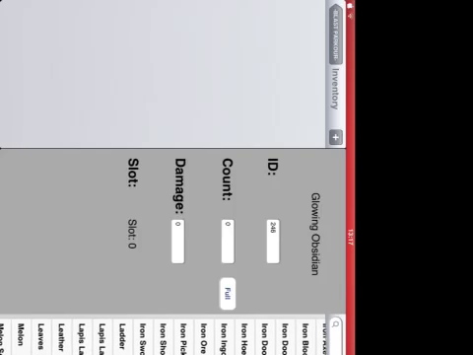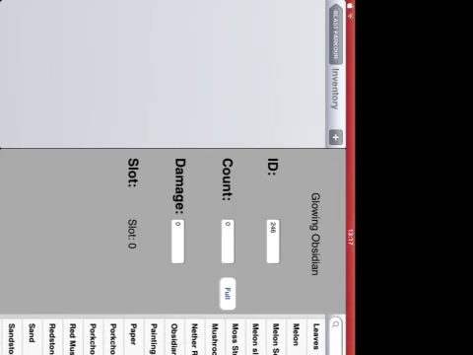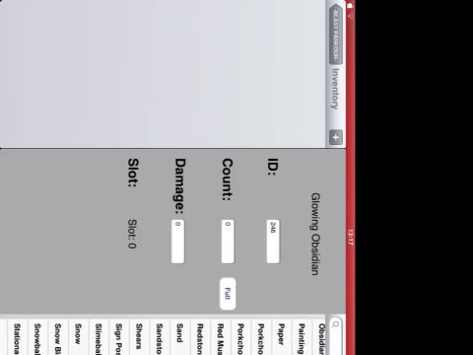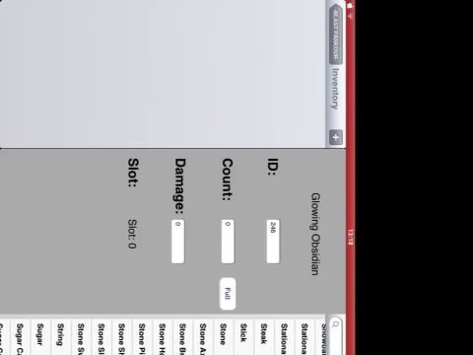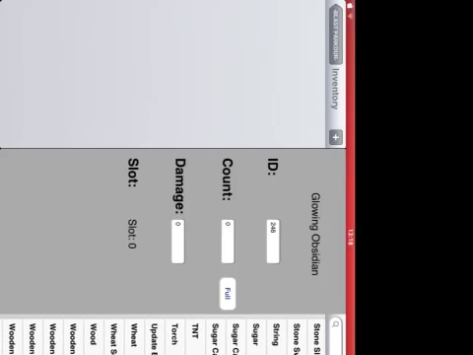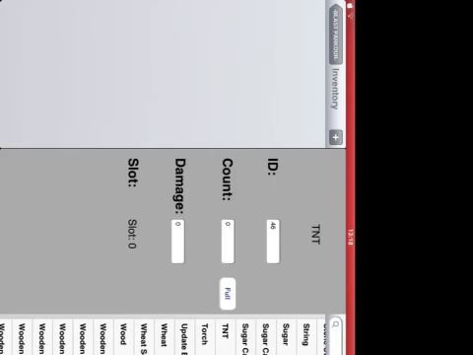So yeah, you need to see the ID of a block that you want. So I'm gonna search for a block that I want, TNT. Also, the ID is 46.